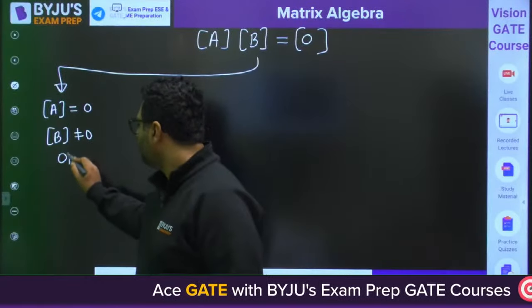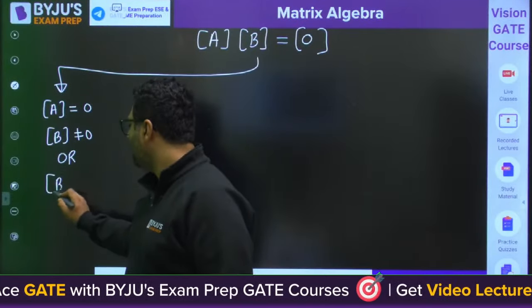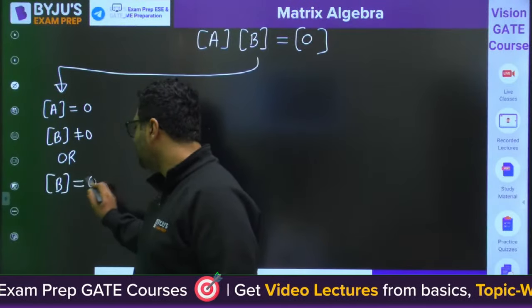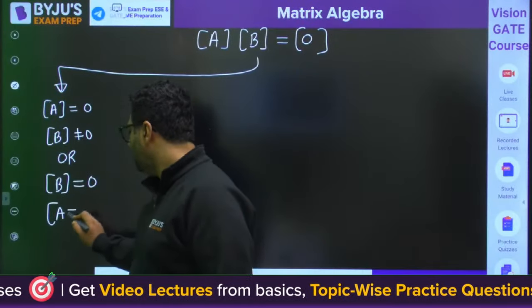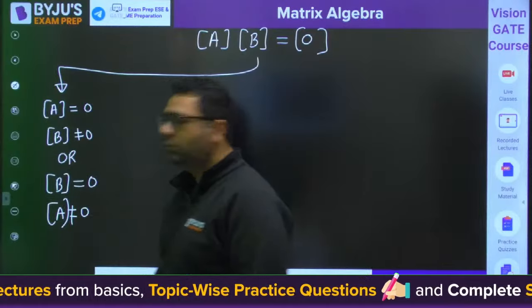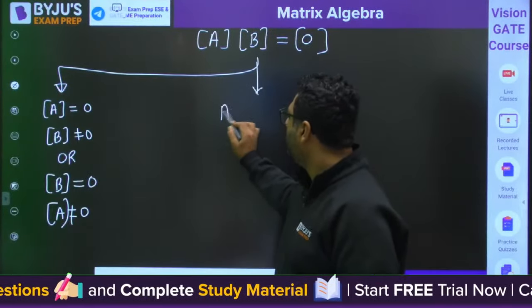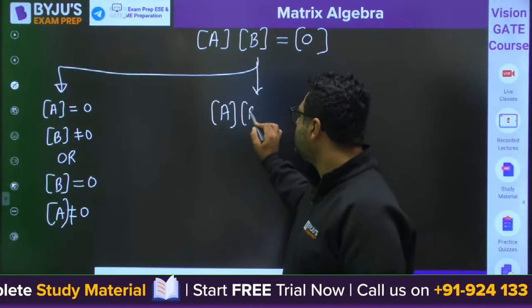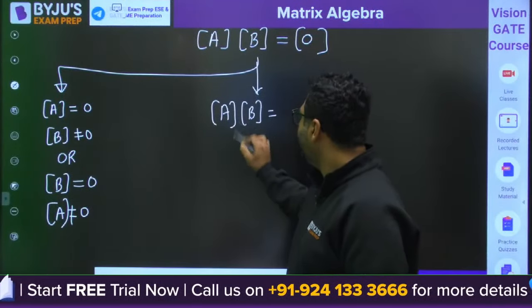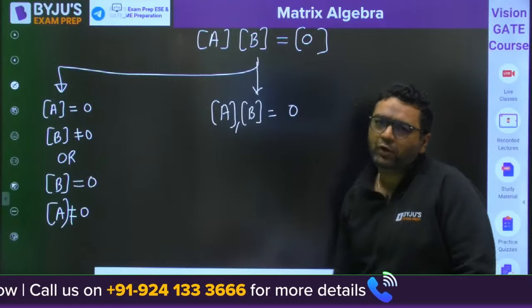Or you can also have B is 0 and A is not 0. This can also be the case. Or you can also have both the matrices individually 0. Then also the product will be 0.